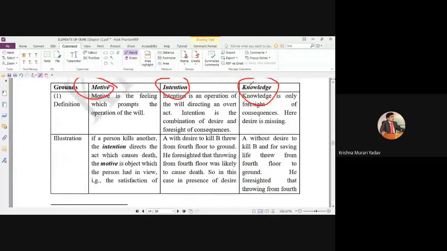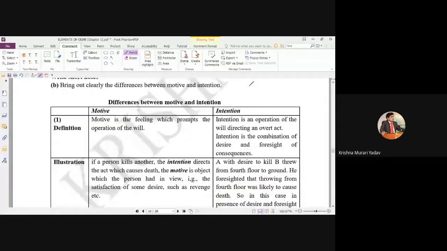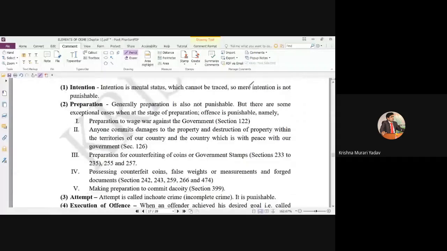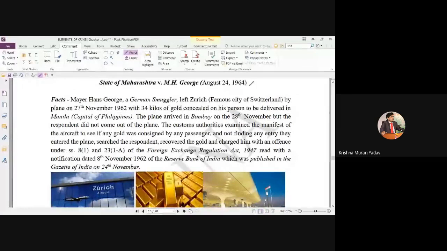Here you can read the further definitions yourself. Come to the point here: the State of Maharashtra versus MS George. This is the first case which has been prescribed in your case material. Let us start this particular case.